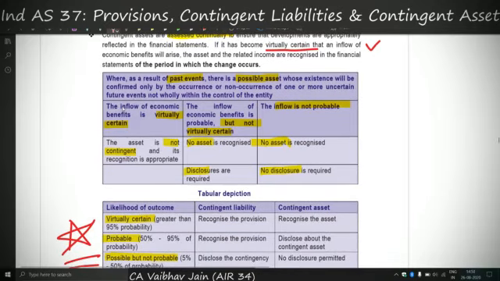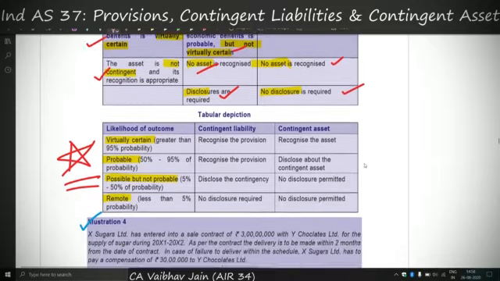And this is again a similar chart whereby because of past events there is a possible asset, and if virtual certainty is there, then contingent asset is not recognized, instead an actual asset is recognized. And if virtual certainty is not there, then no actual asset but only a contingent asset with disclosures. And if the inflow is not probable, that is the inflow is remote, in that case neither an actual asset nor a contingent asset is required.